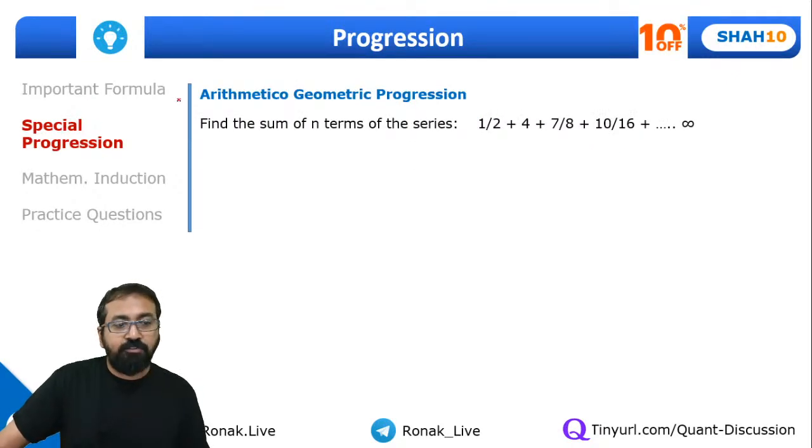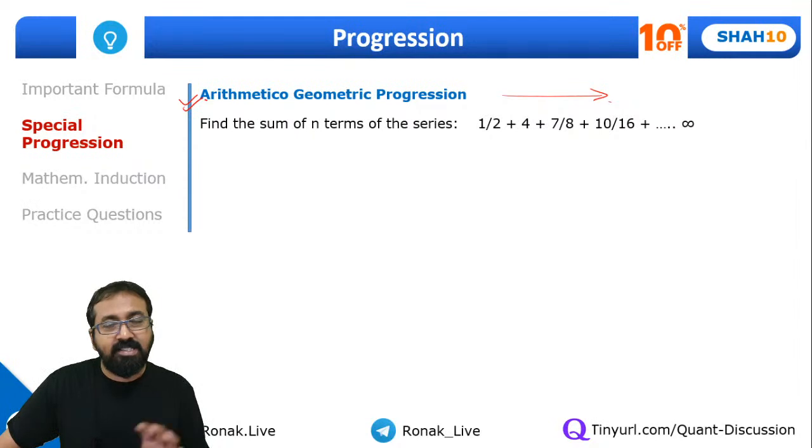Now guys, we need to understand this arithmetico-geometric progression. Observe this series. You will find that there is an arithmetic progression as well as a geometric progression in this. So this type of series is called arithmetico-geometric progression.